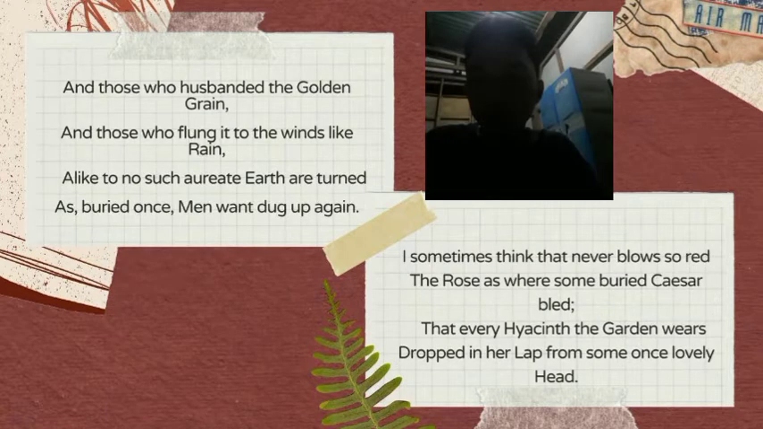following verse. Stanza 15. Those who have hoarded the golden grain, and those who flung it to the winds like rain, alike to no such aureate earth are turned, as buried once men want dug up again. Those who are cautious with their possessions, those who keep the golden grains, and those who set it all free, who spread their own gold seeds in the wind, share the same fate.